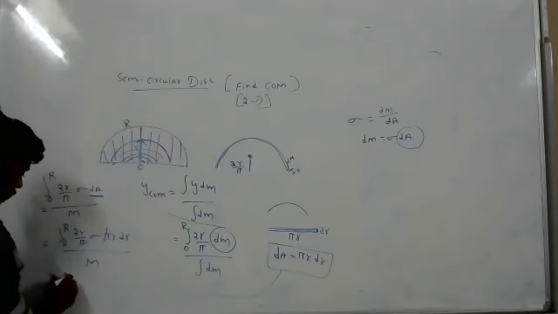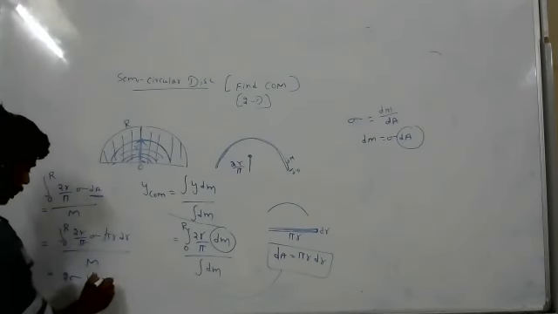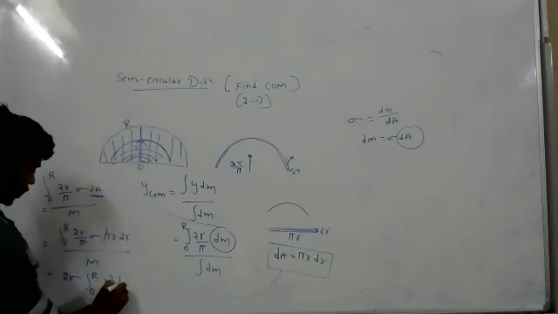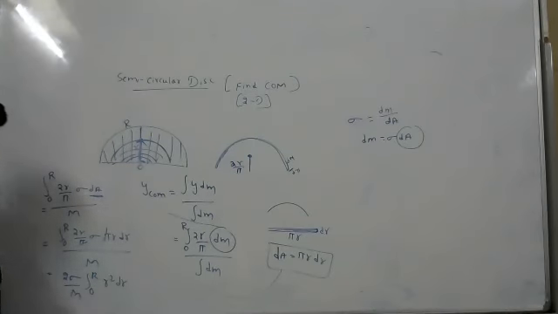Two sigma, take it out; 0 to r, you will remain with r square dr, and m also take it out. Now integrate this.